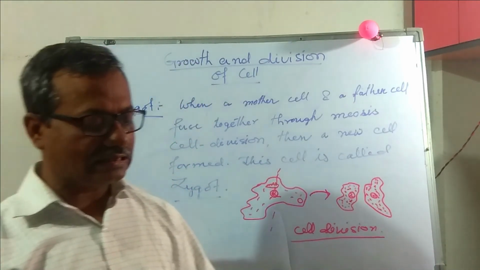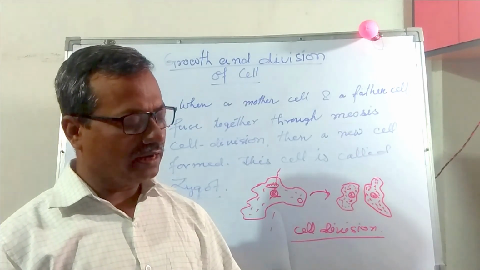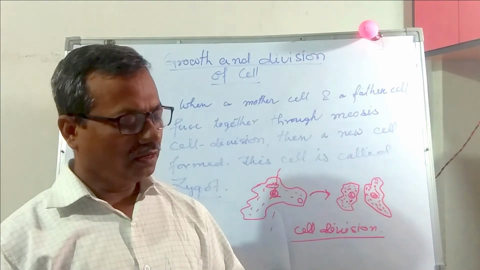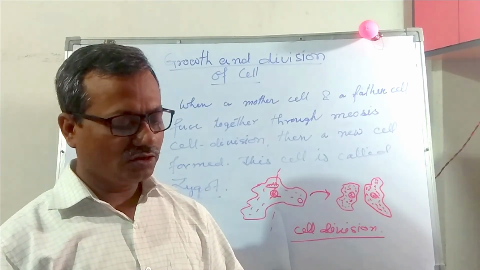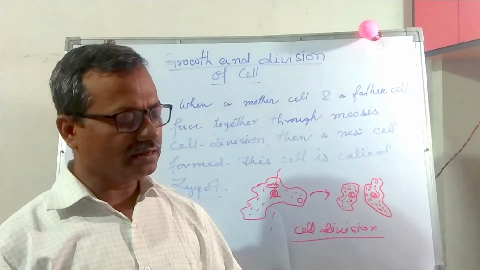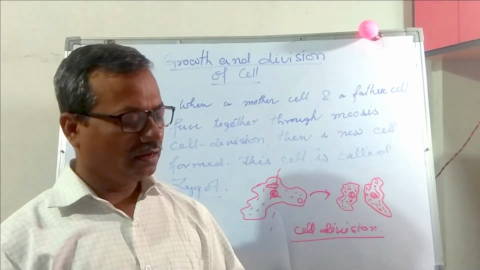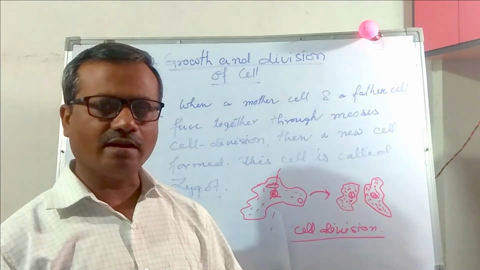It should be 1665. Cells are the basic structural unit of living organisms. There are 4 options given: dyes, tissues, cells, none of these. Cells are the basic structural unit of living organisms. The option number C. Answer is cells.